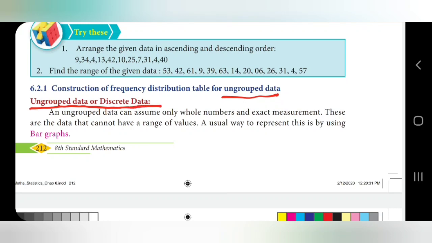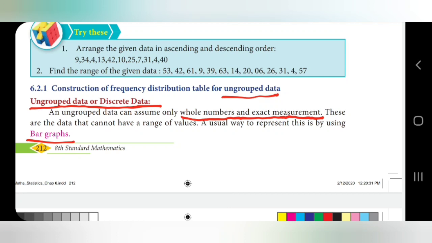An ungrouped data can assume only whole numbers and exact measurements. These are data that cannot have a range of values. A usual way to represent this is by using a bar graph. So ungrouped means the exact value, the whole number.